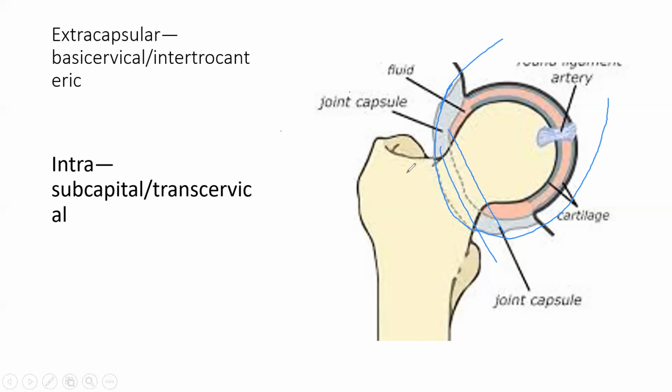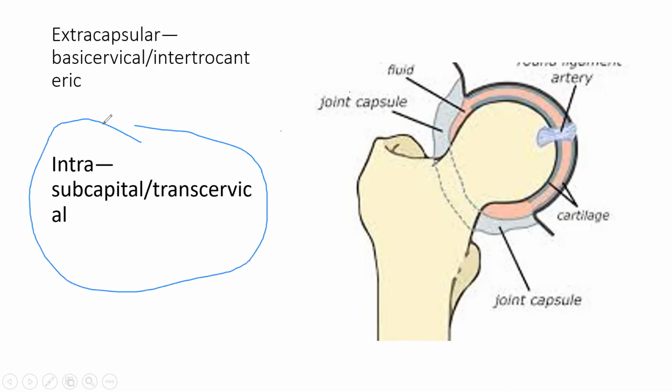Which fractures will be extracapsular? One is basicervical, which is just below the neck, and one is intertrochanteric. Just remember which fractures are intracapsular. The fractures very adjacent to the head, subcapital and transcervical, are inside the capsule. Just remember the upper two fractures: subcapital and transcervical. They are intracapsular. The rest of the fractures outside the capsule are basicervical or intertrochanteric. Okay, so remember this.